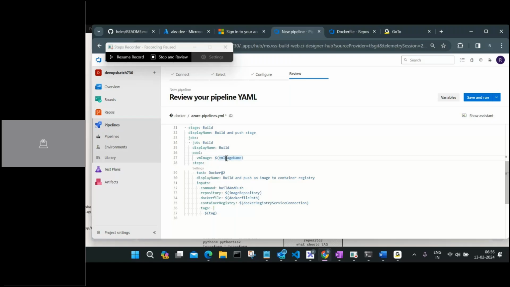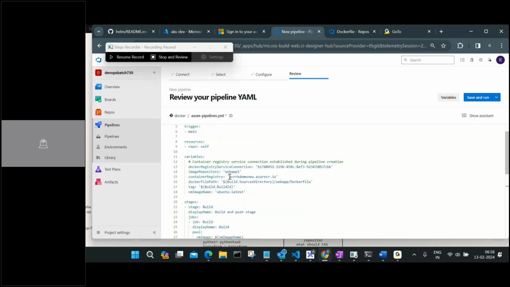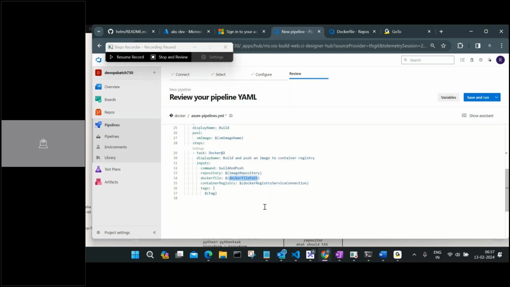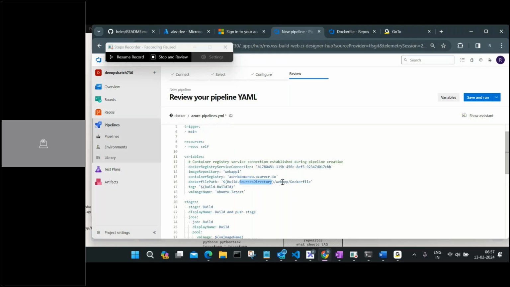Okay, now what I'm going to do, I said this is one I have done. In steps, I can mention now a task, Docker build and everything. And here it is also taking all the image repositories and everything, right? You can see the image repository name is web app. You have a Dockerfile and everything. Now, in case I want to create one more image here, what do I need to do? I'm already specifying the Docker path here, right? I can copy this entire thing because I want to create another one.